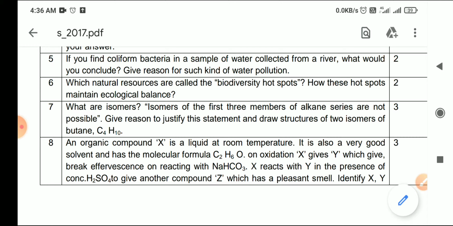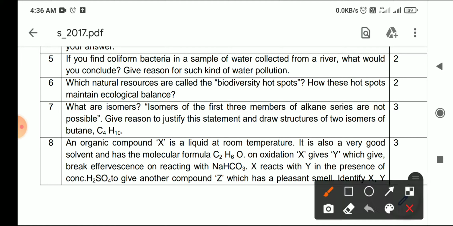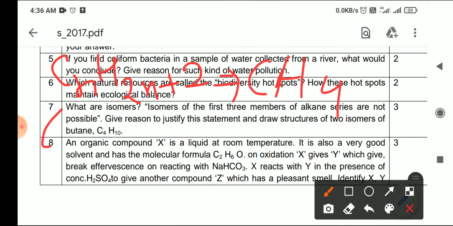Isomers of the first three members of alkane series are not possible. So first of all, we should know what the first three members of the alkane series are. As you know, the general formula of alkane is CnH2n+2. Now if we put the value 1, 2 and 3 here, we will get the first three members. When we put the value 1, we get the molecular formula CH4. Second is C2H6 and third is C3H8.